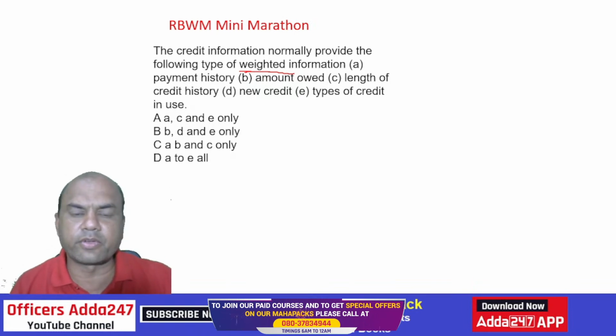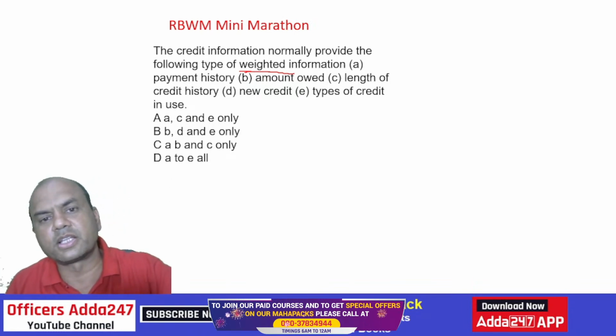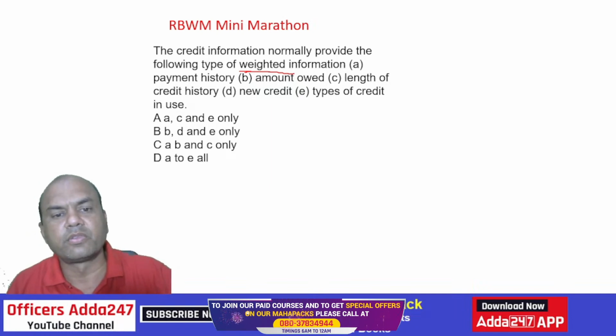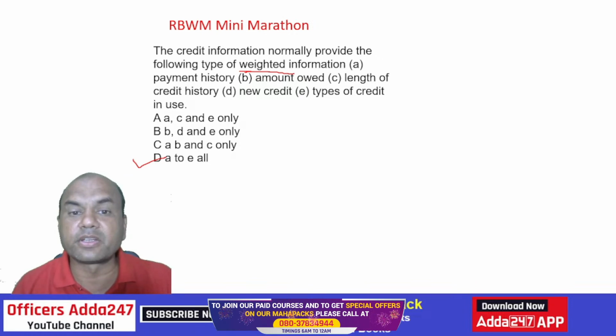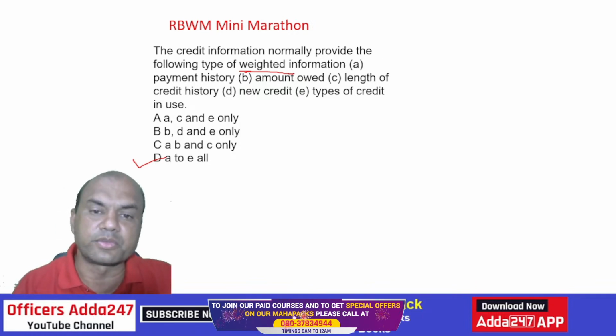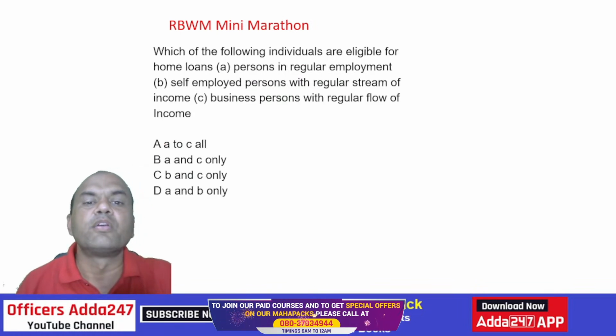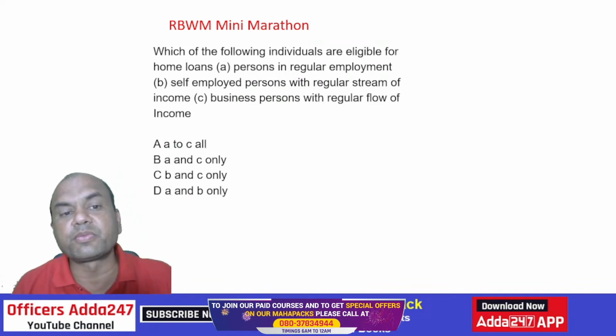Okay, got the answer, everyone? Got the answer? What is the answer? A to E all, isn't it? Yes. Payment history also, amount owed also, length of the credit history, new credit, and types of credit in use.